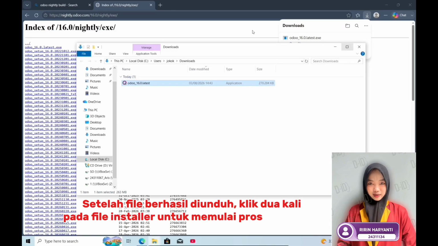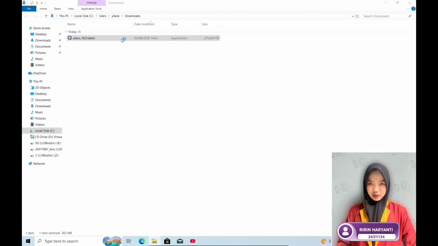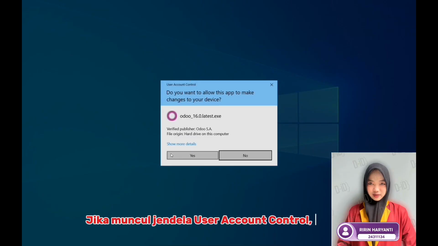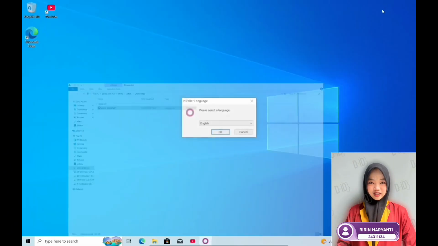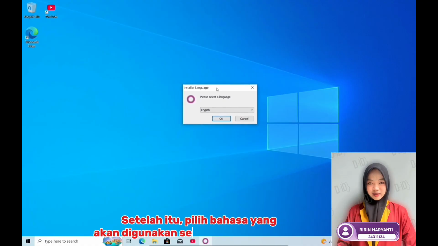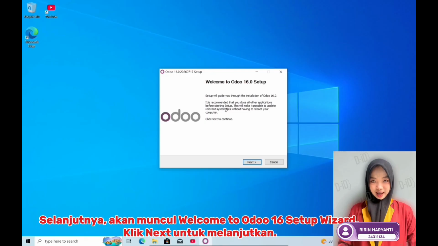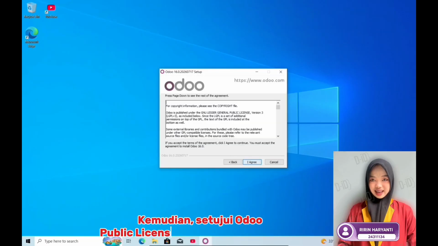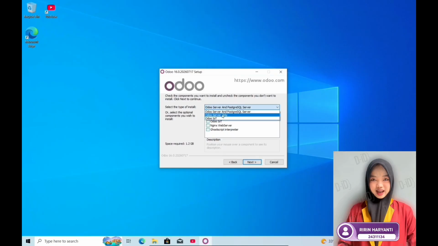Once the download is complete, double-click the installer file to begin the installation process. If the user account control window appears, click Yes to allow the installer to make changes to your device. After that, choose the language you want to use during the installation. Next, the Welcome to Odoo 16 setup wizard will appear. Click Next to continue. Then, accept the Odoo public license by selecting I agree.